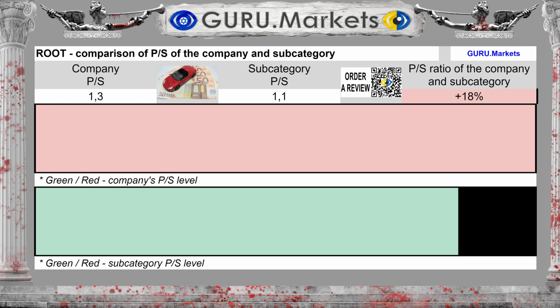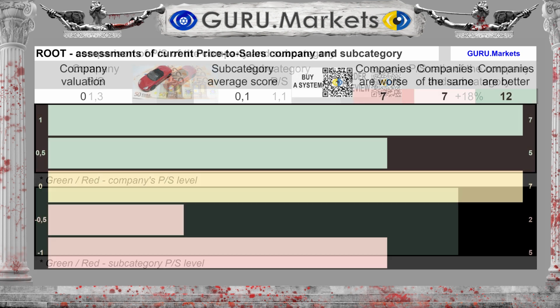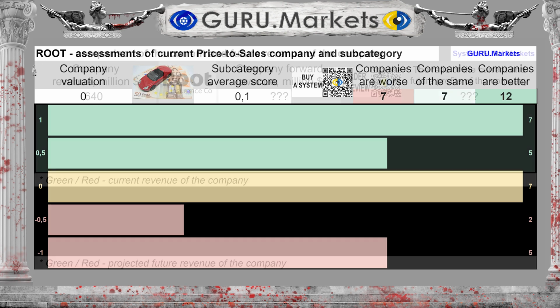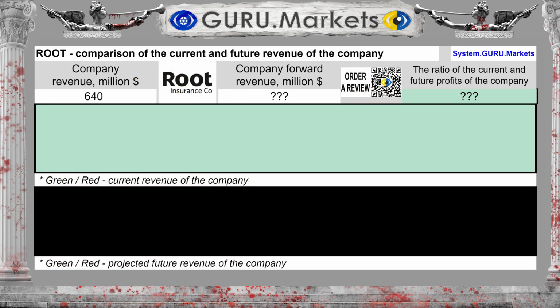The company's price-to-revenue ratio is 1.3. The average for the subcategory is 1.1, and this is 18% higher than the average for the subcategory. Evaluation of market value to revenue ratios in comparison with indicators in the subcategory: Tolerable, 0 points.